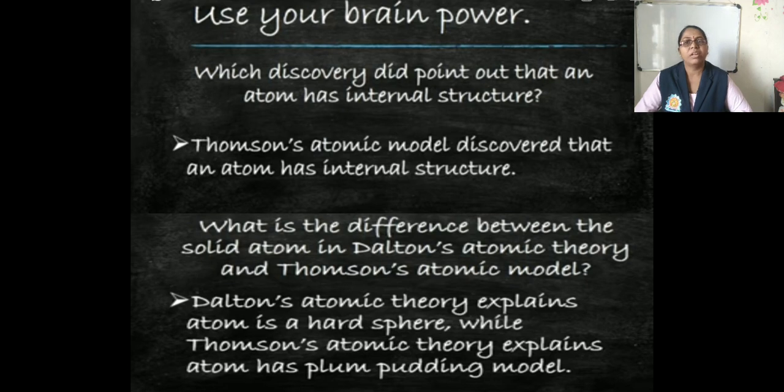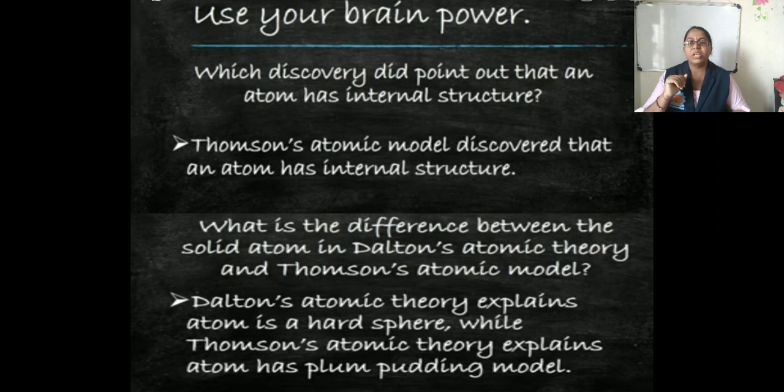Second, what is the difference between the solid atom in Dalton's atomic theory and Thomson's atomic theory? Dalton's atomic theory explained the atom as a hard sphere, while Thomson's atomic theory explains that the atom has a plum pudding model.